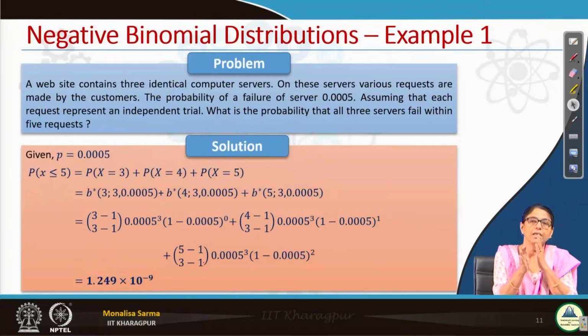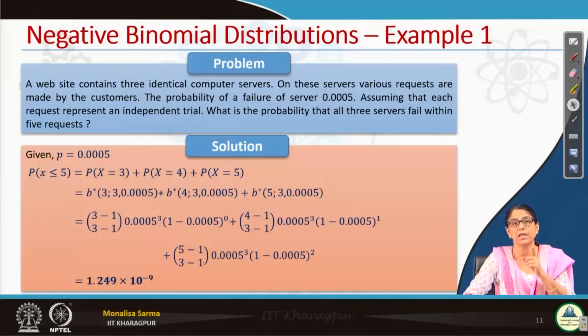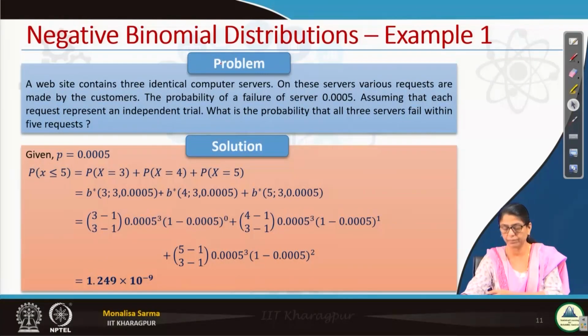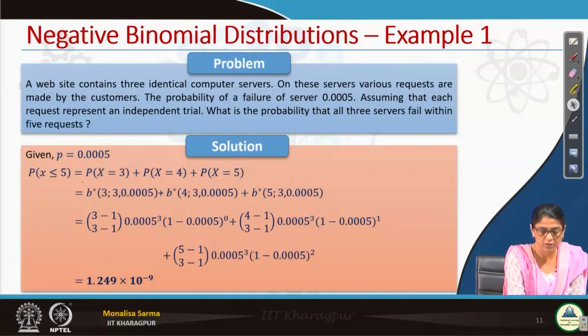Within 5 requests means it may fail within the third request, the fourth request, or the fifth request. It definitely cannot be less than 3, because in one request there can be at the most 1 failure. So, if my third failure is in the third request, that is P of x equals 3. My third failure may be in the fourth request. My third failure may be in the fifth request.